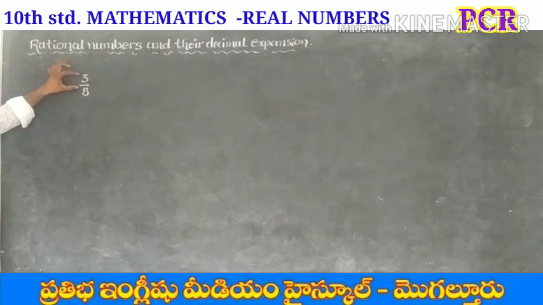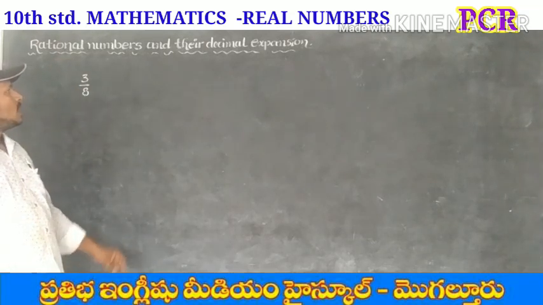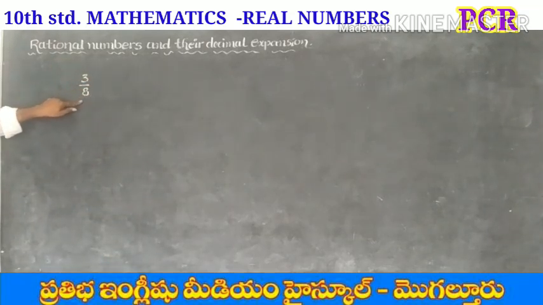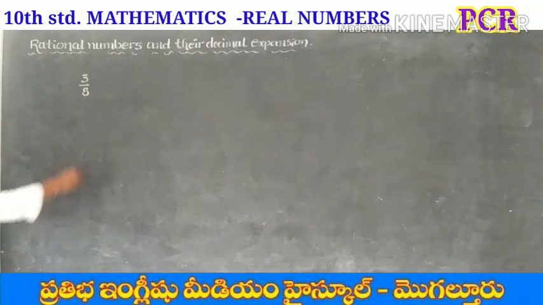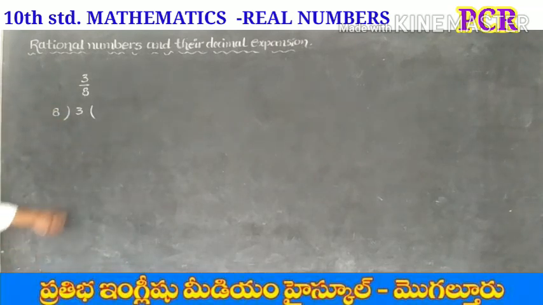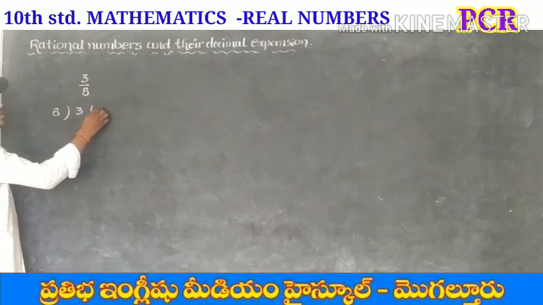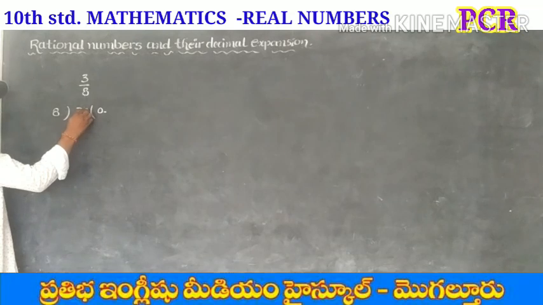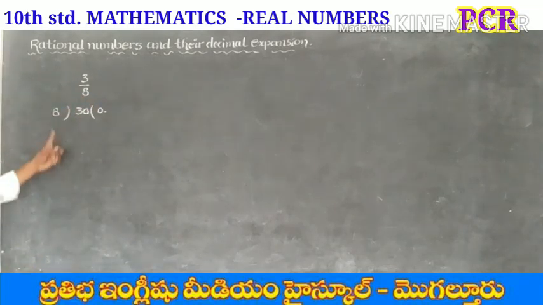We can change this fractional form into decimal form by dividing 3 by 8. Let's divide this. Here the numerator is smaller than the denominator, that's why we have to put 0 point and put 0 here. How many times?